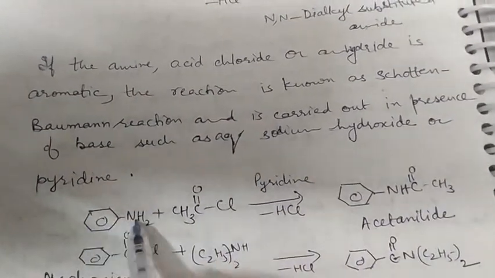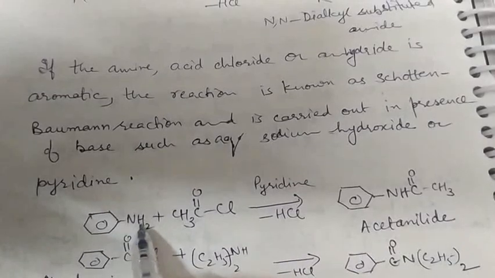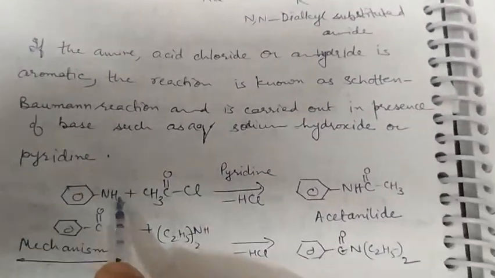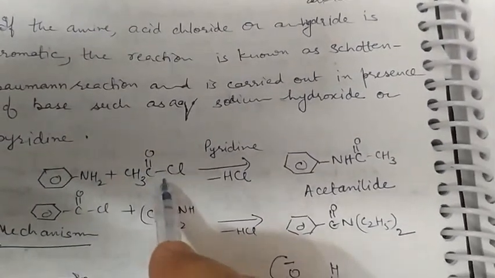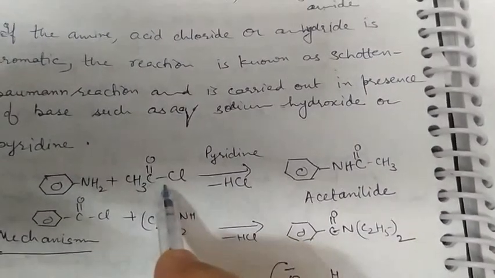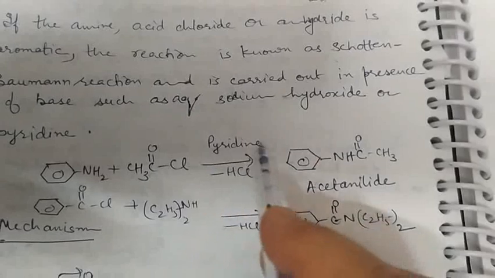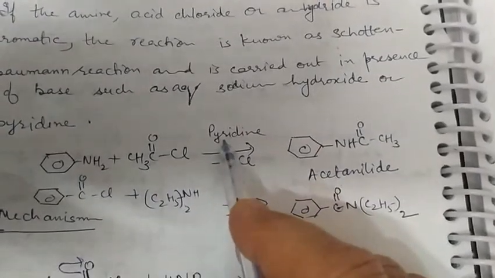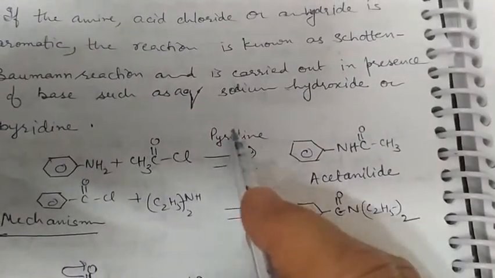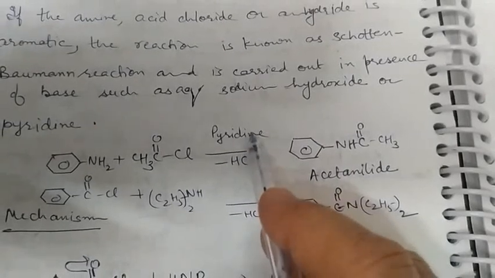Here the amine is an aromatic one, aniline has been taken, and it is treated with acetyl chloride. In these cases, the reaction is carried out in presence of some base. Here pyridine is taken as base.